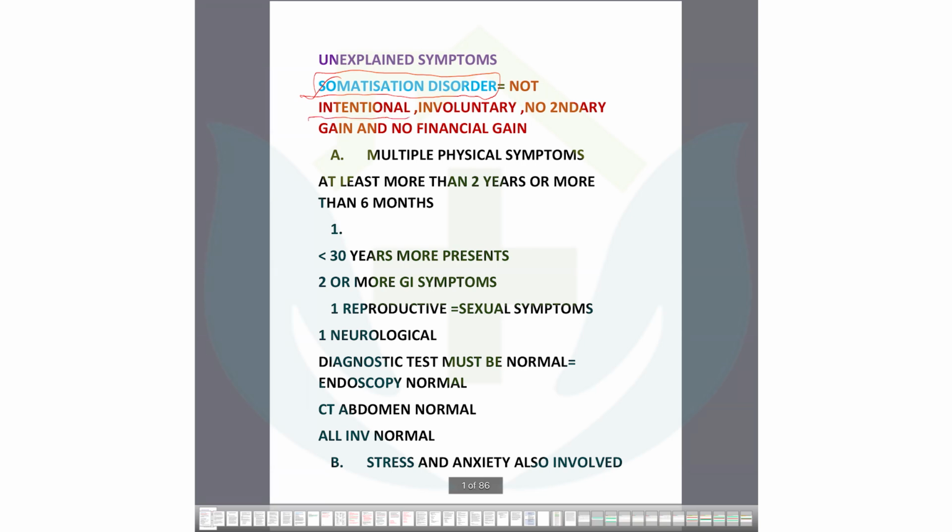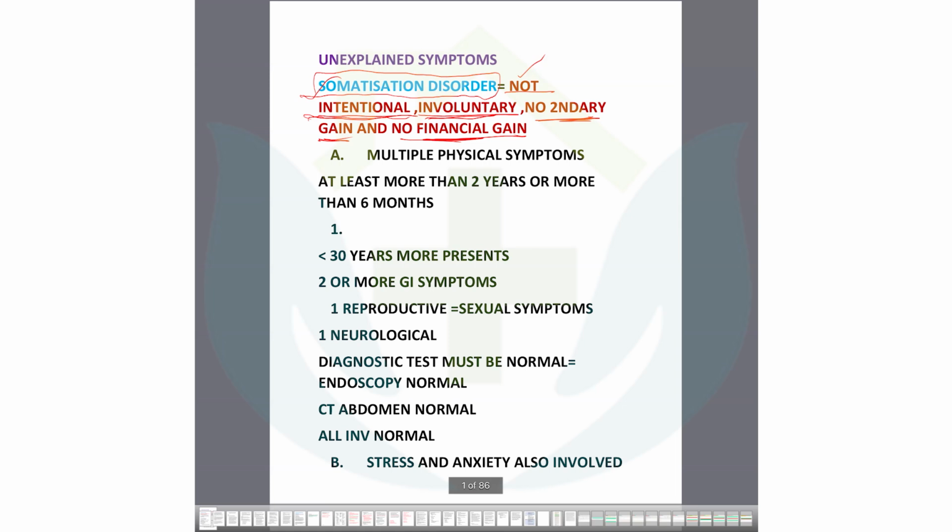You first admit it. You need to admit it. It is not intentional, it is involuntary. And there is no secondary gain and no financial gain. The financial one is added by me to help you understand secondary gain, because in secondary gain, he will have some motive to gain something, like money, or some promotion, or something like that.